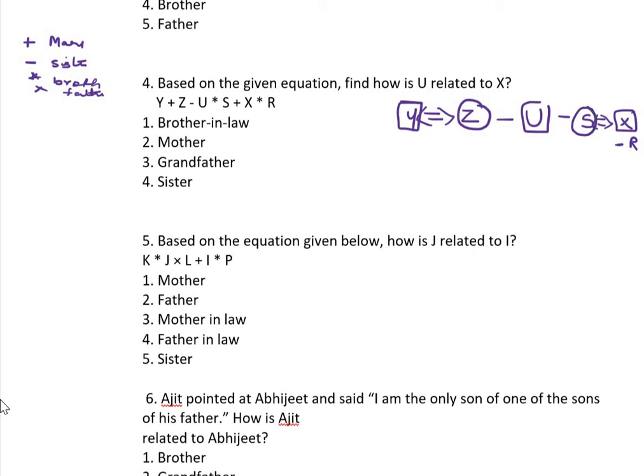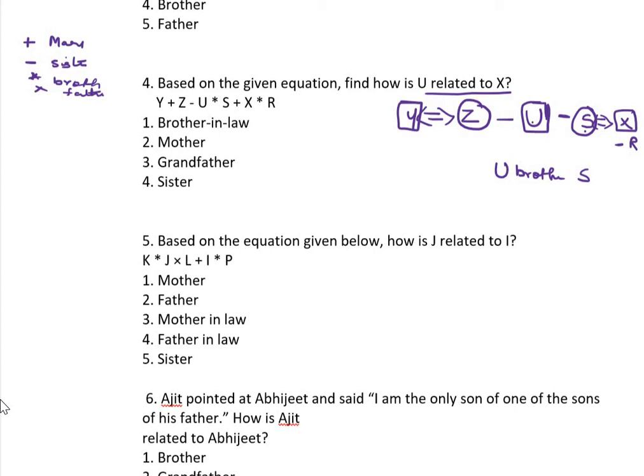What is the question? U related to X. U is a male. His wife is S. Sorry, it's a brother. No? Okay, single line. U is a brother of S. These two are married couple.